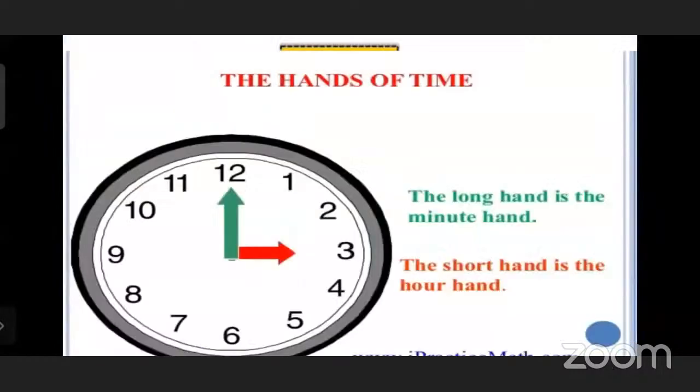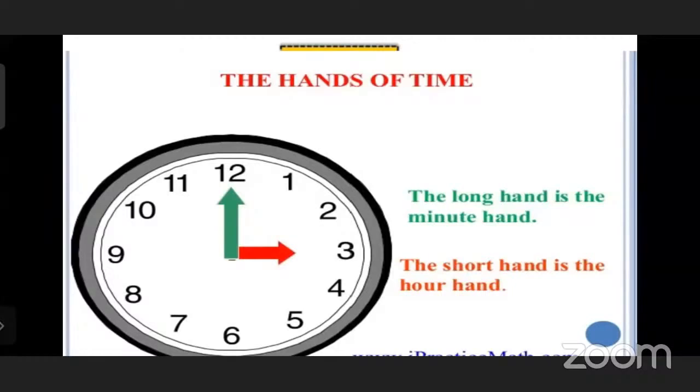Now, the hands of the clock. The long hand is the minute hand. When we see a watch, there are three hands: second hand, minute hand, and hour hand. Now see the green hand. It is on the 12, sharp 12. The long hand is the minute hand, and the short hand is the hour hand.